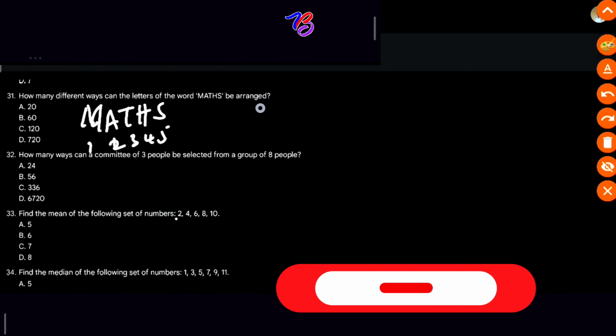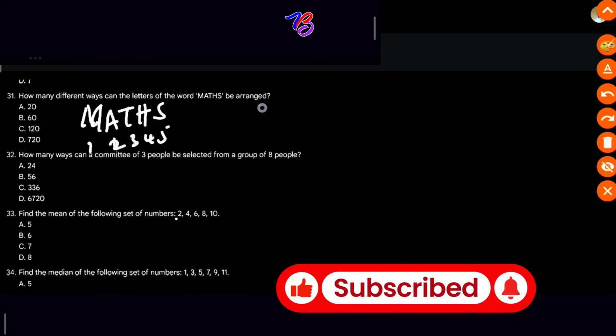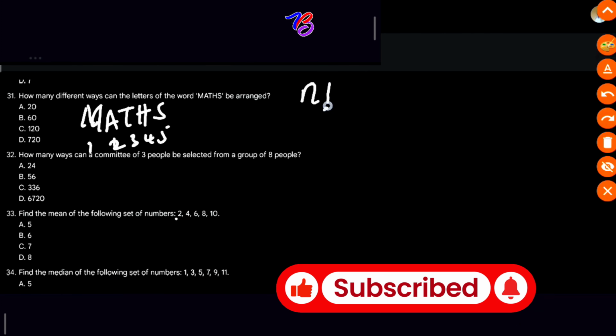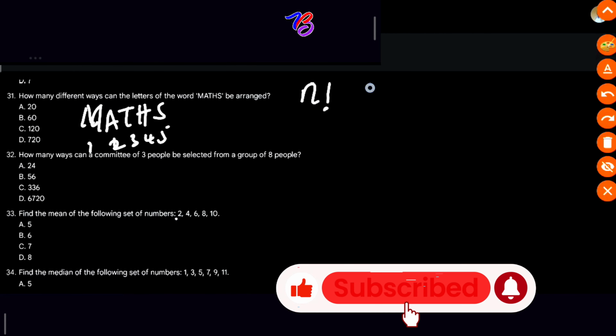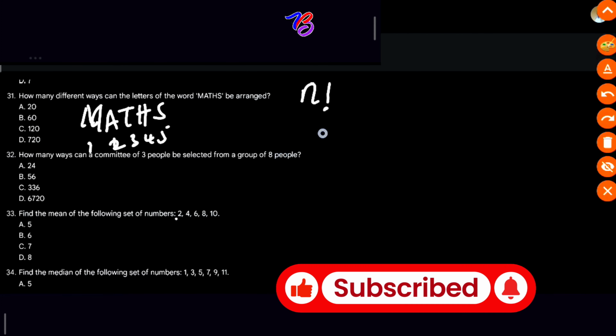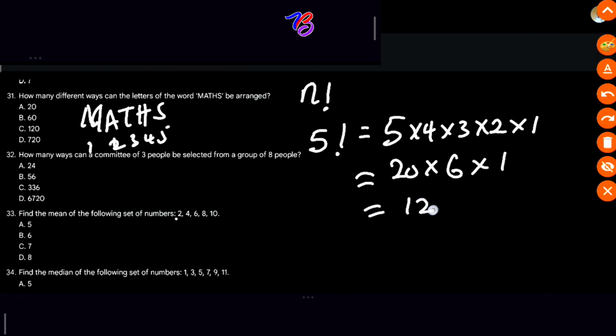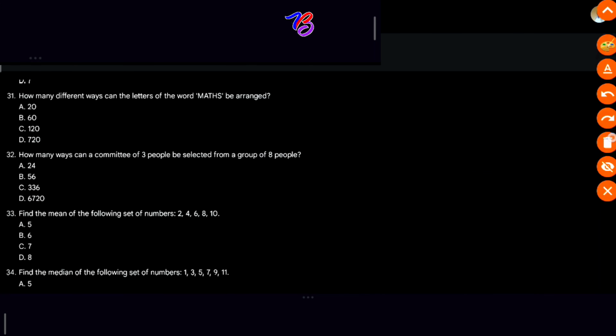So the number of different ways to arrange these letters will give us n factorial. Exactly, n factorial. So the number of arrangements will now become 5 factorial. And 5 factorial will give you what? 5 times 4 times 3 times 2 times 1. So 5 times 4 is 20, times 3 times 2 is 6, times 1. So you have your answer to be 120. 120 is the answer. 32.